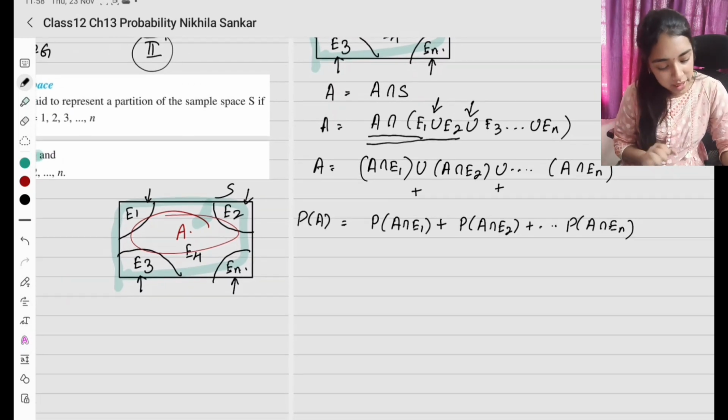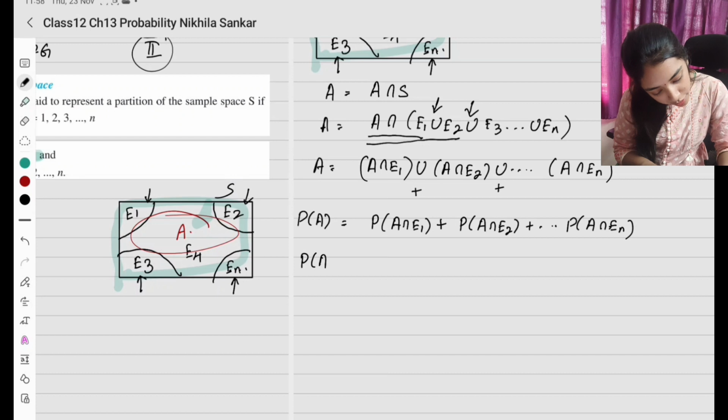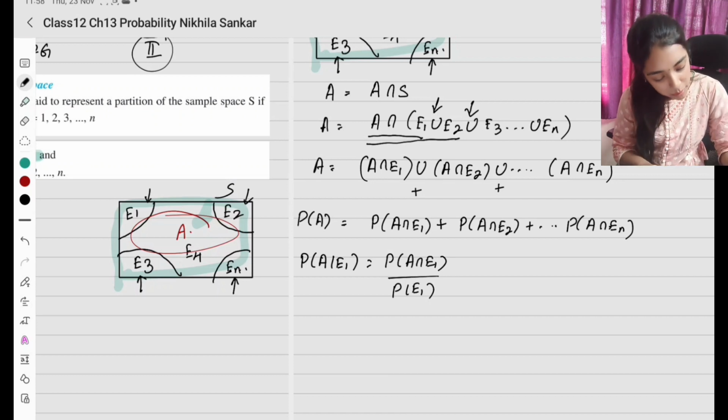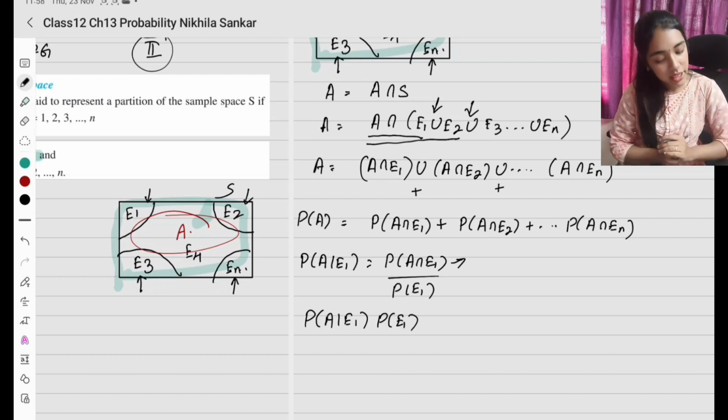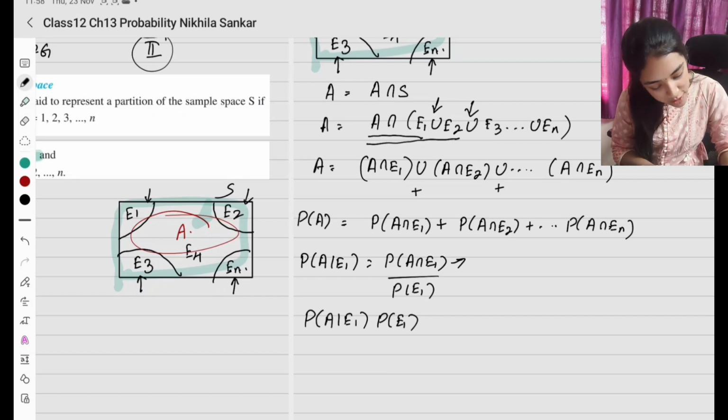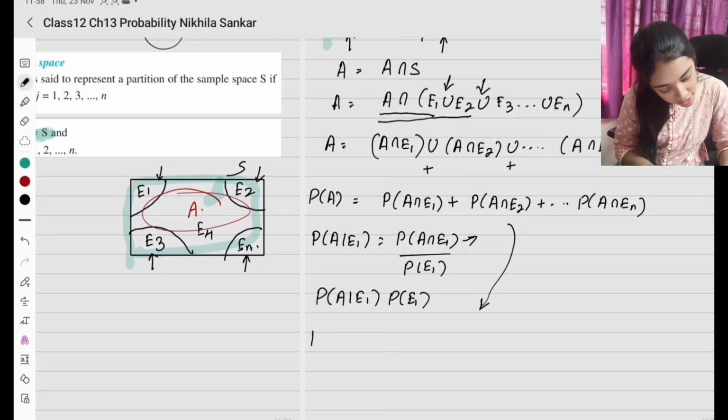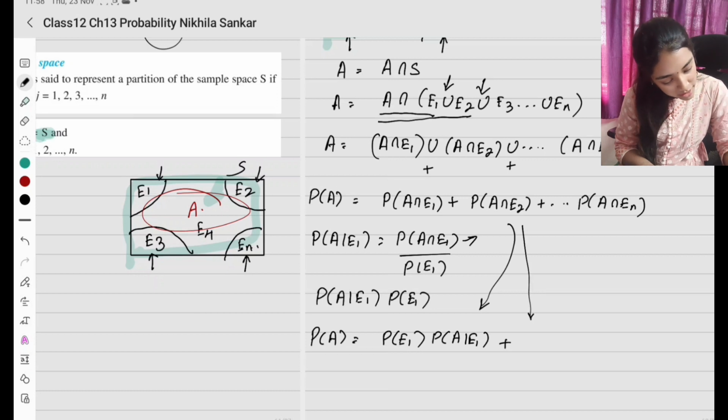இப்போ நம்ம conditional probabilityல என்ன பார்த்தோம்? Probability of A given E1 equals probability of A intersection E1 divided by probability of E1 னு பார்த்தோமா? So இப்போ probability of A intersection E1 என்ன ஆகும்? Probability of A given E1 times probability of E1. இந்த மாதிரி எழுதலாமா? So this particular line, I'm going to write it here. So probability of A is going to be probability of E1 times probability of A given E1 plus இந்த டேர்ம்க்கு என்ன எழுத போறேன்?